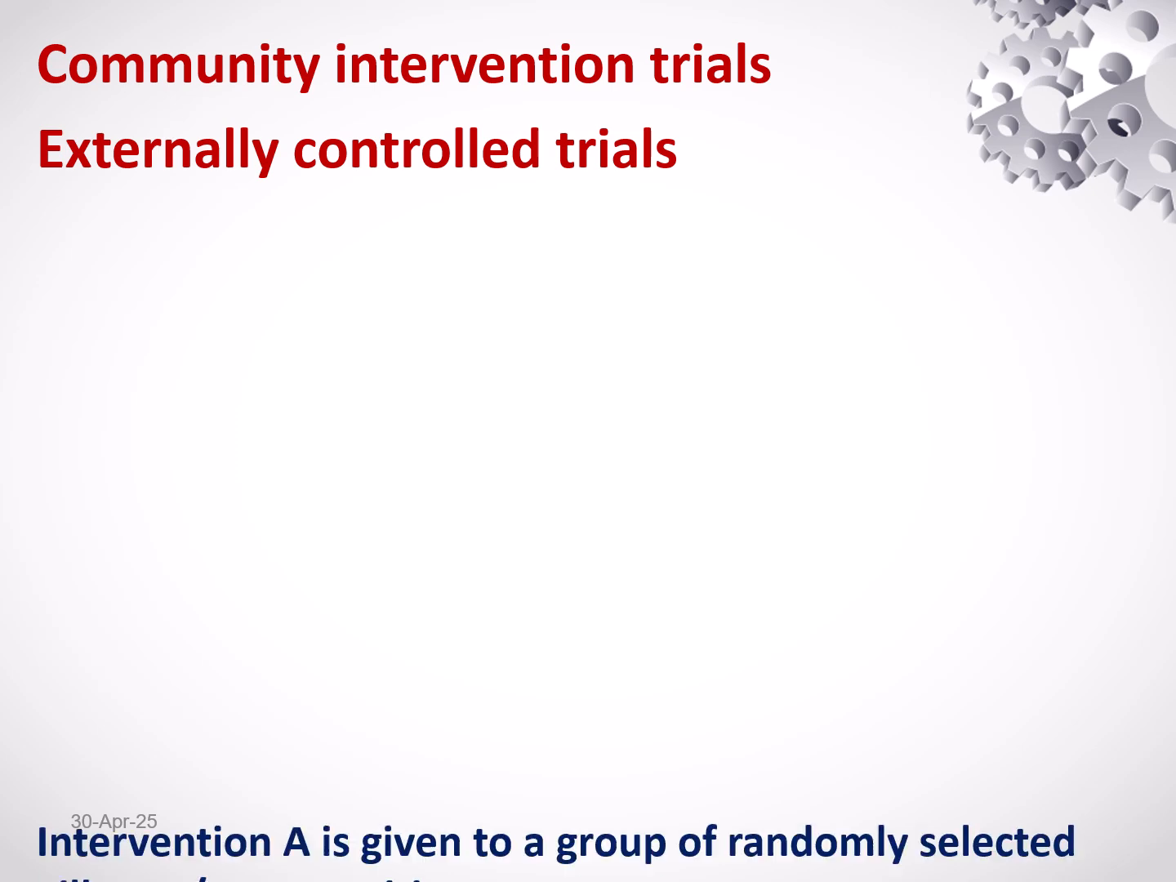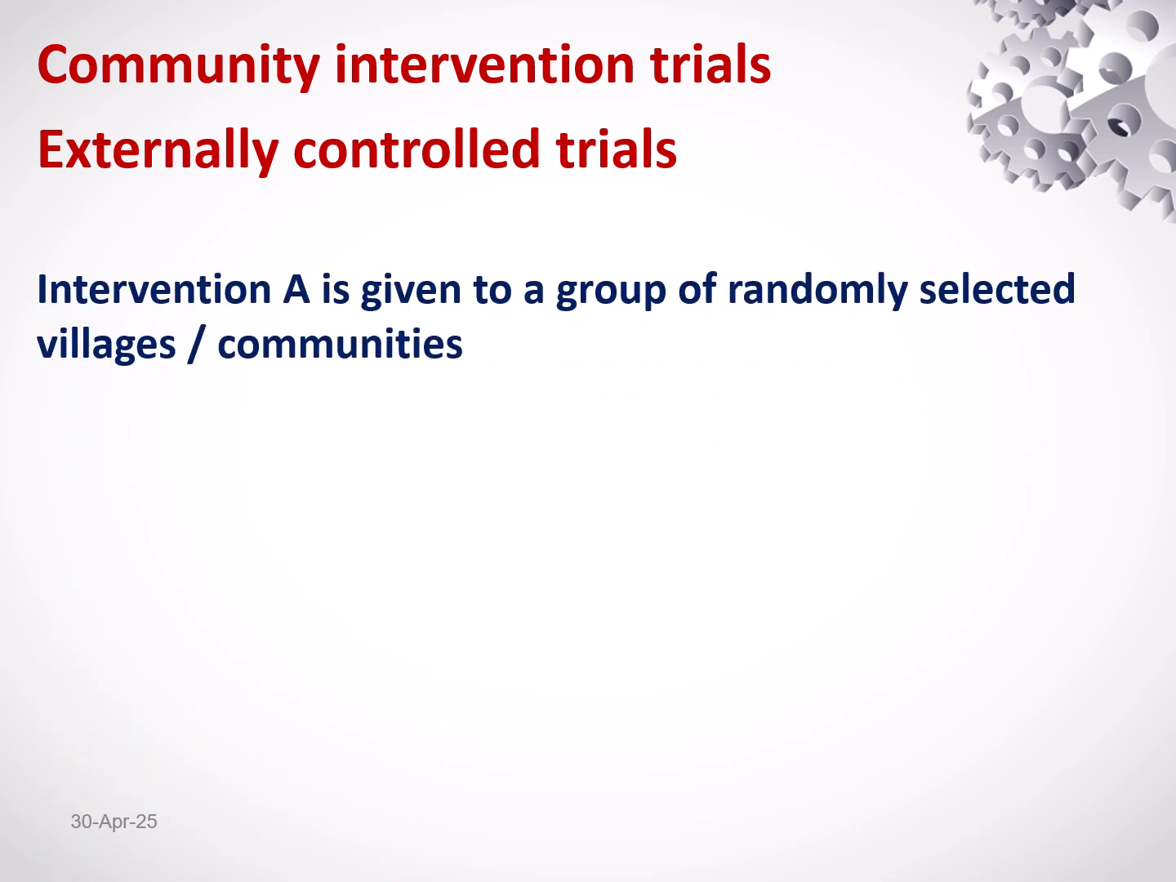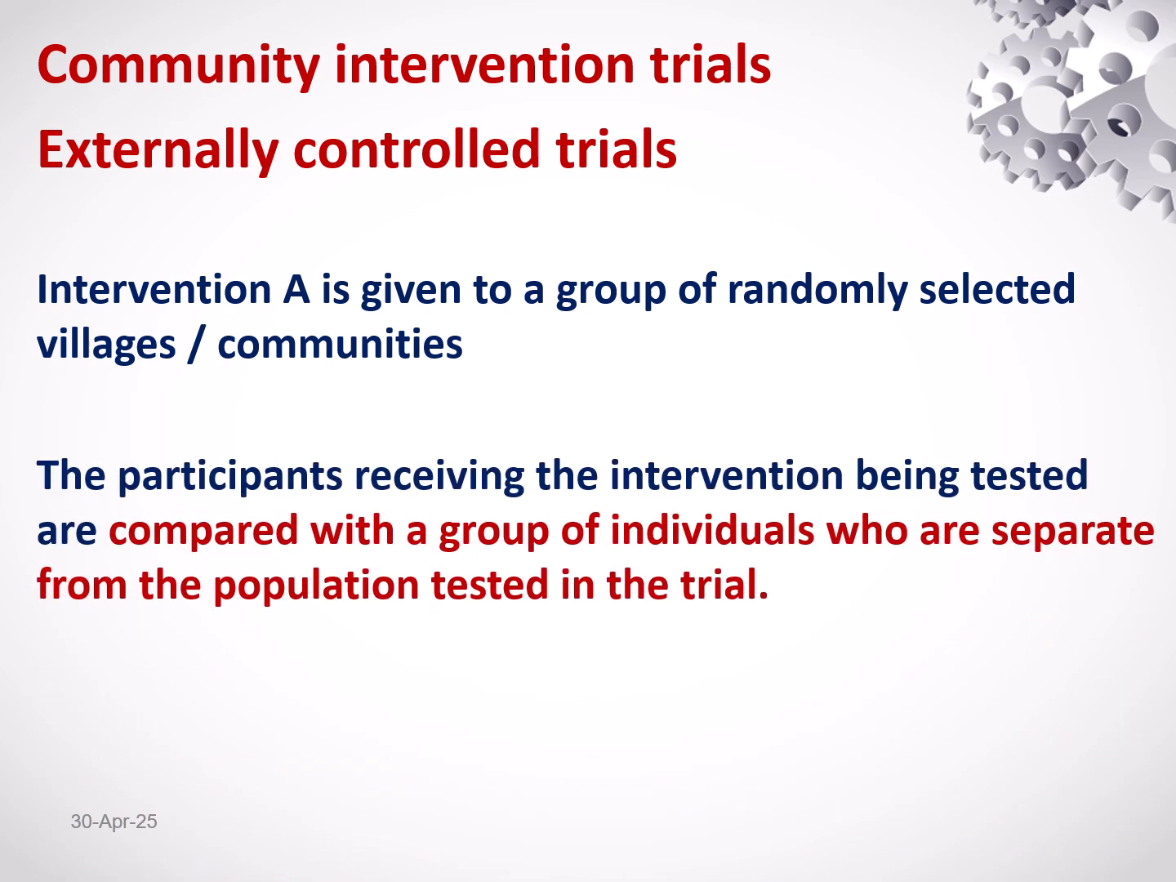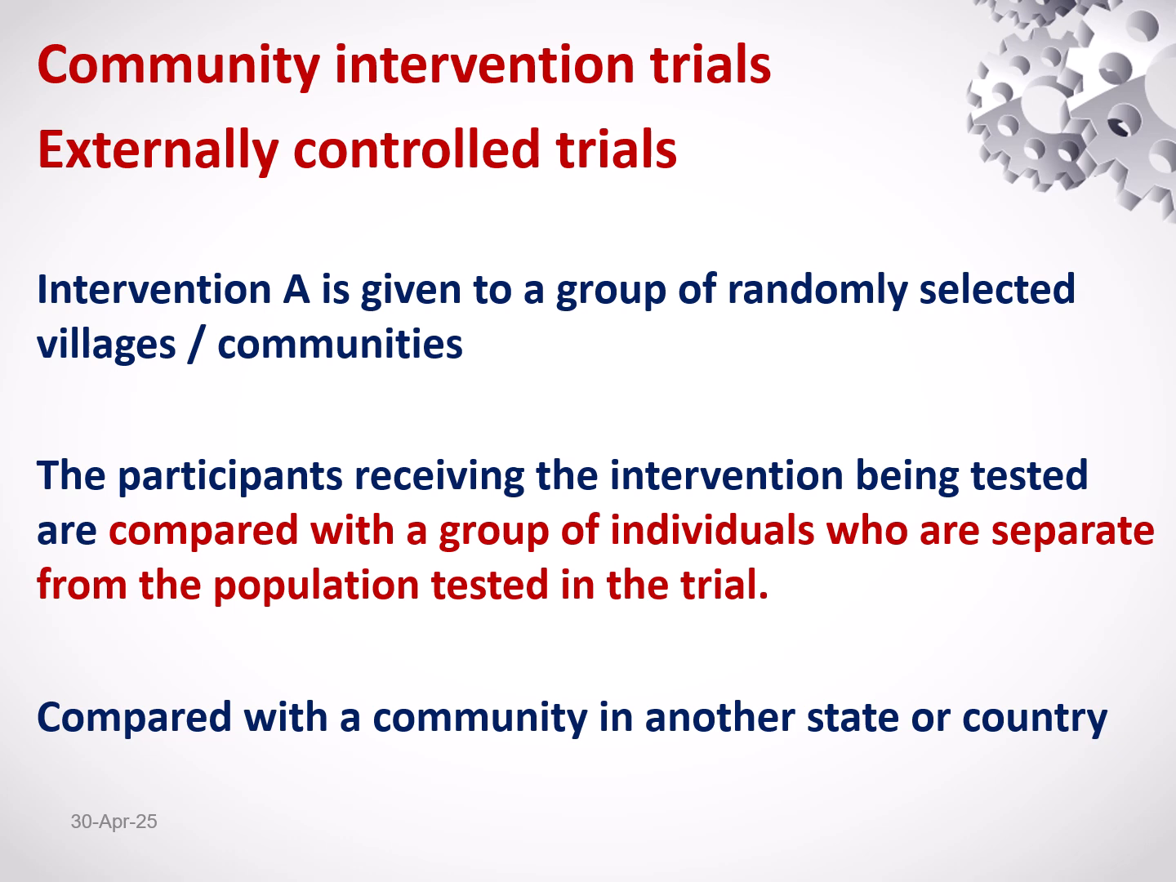Externally controlled trials. Intervention A is given to a group of randomly selected villages or communities in a country or a state. The participants receiving the intervention being tested are compared with a group of individuals or communities who are separate from the population tested in the trial, compared with a community in another state or country. So that is externally controlled trials.